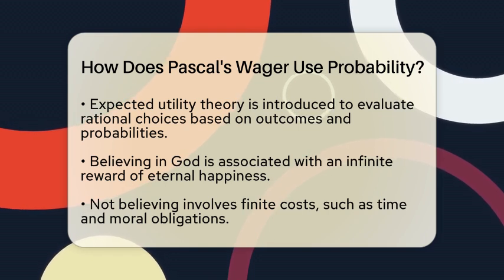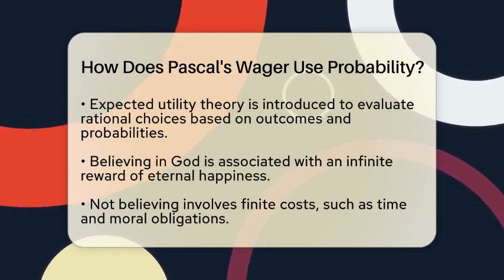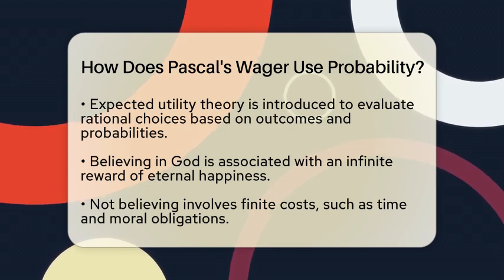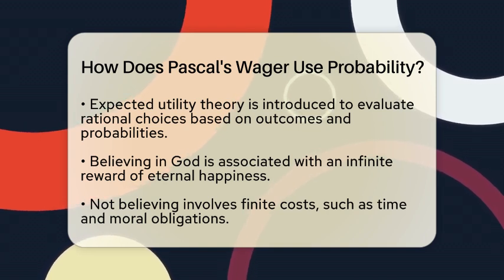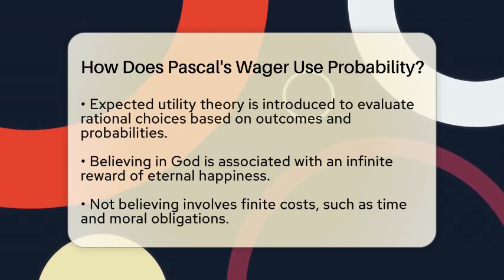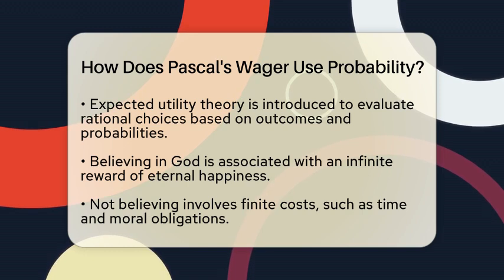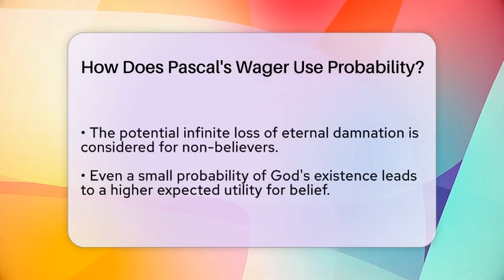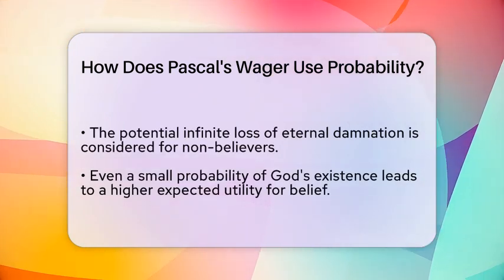On the flip side, we also consider the probability that God does not exist. In this case, there is a finite cost associated with belief, such as time spent in worship or moral obligations. The expected utility of not believing involves the potential infinite loss of eternal damnation if God exists, balanced against the finite gain of living without religious constraints.